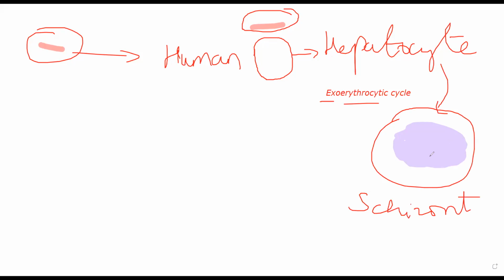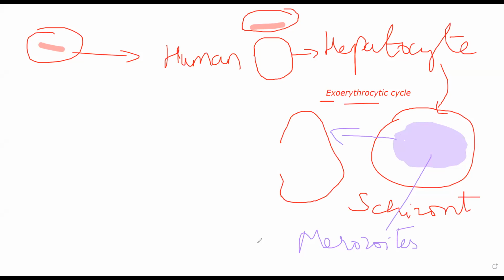Eventually, what happens is, so this is a merozoite, clubbed merozoites. Eventually, they will rupture out of this schizont, and what you will see is a lot of merozoites being released outside. So what happened? The sporozoite first came into your body, entered, roamed around, chose the hepatocyte, entered into the hepatocyte, started dividing, and turned the hepatocyte into a schizont, and the daughters of that sporozoite are essentially your merozoites.